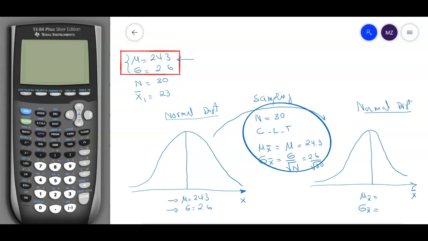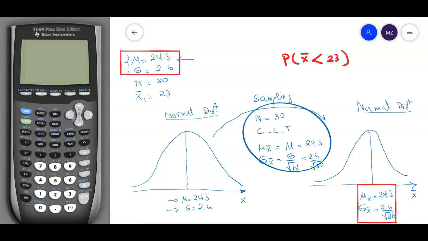Now I can copy the values, 24.3. There is no need, I'm using the calculator, so I'm going to keep it as 2.6 divided by radical 30 without making any approximation or anything. All right, so these are my values. Now the question is, start here. So x1 bar is 23, and the question is the probability of x bar less than 23.